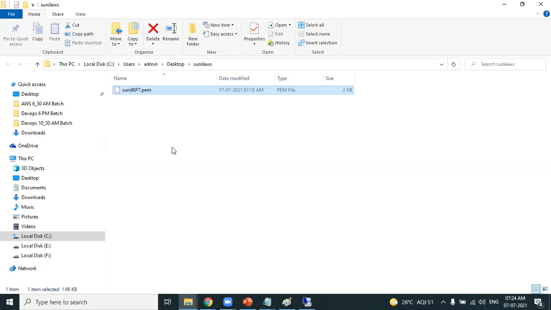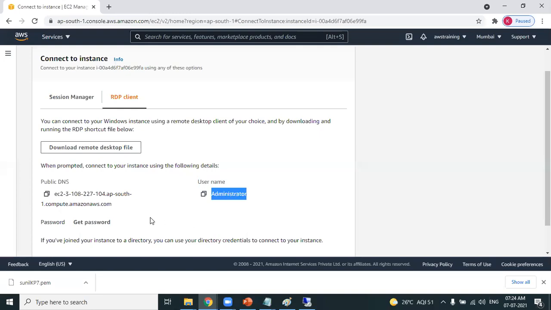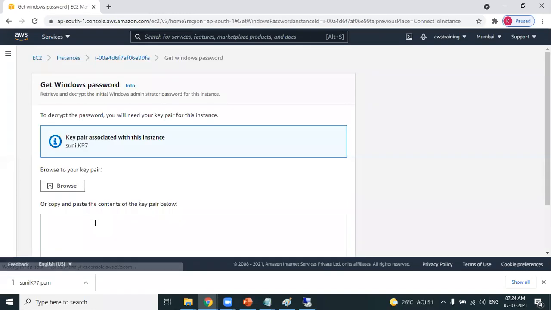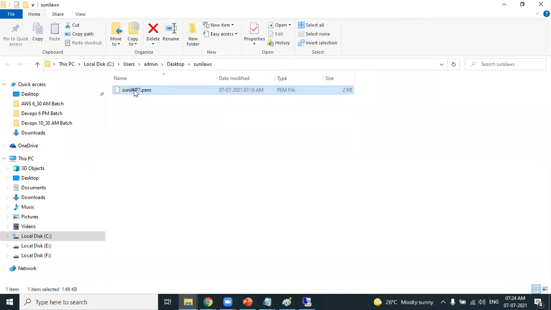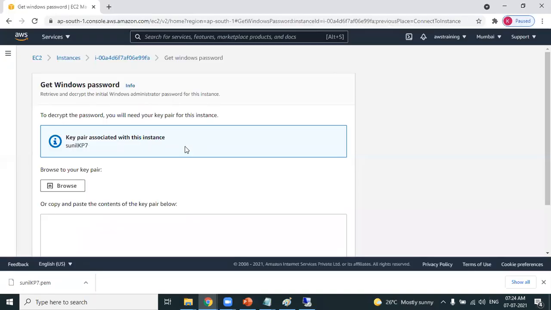The purpose of the key pair is to generate the password. That's for security reasons. As you have the key pair, you upload the key pair, and the password gets generated. I'll show you. Look at this. You have to generate the password. Click on get password. It is asking you to upload this Sunil KP7, that's the name of the key pair, so that it provides you the password.